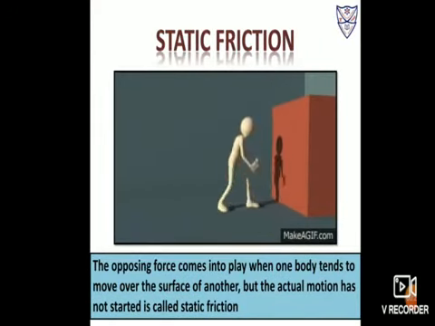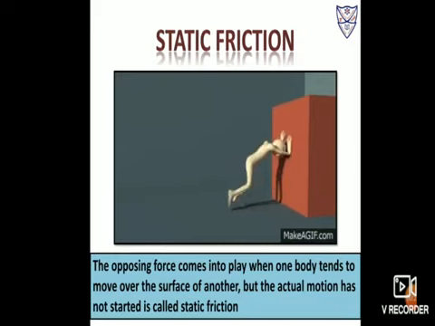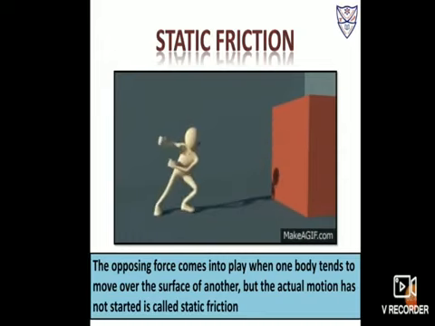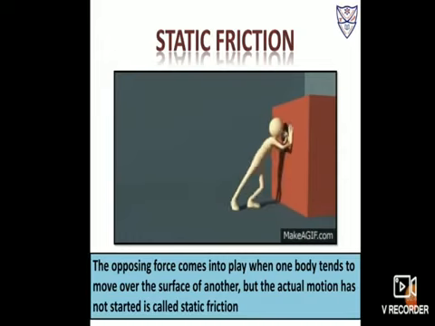So static friction means what? It is the opposing force that comes into play when one body tends to move over the surface of another, but actual motion has not started. In this image, you can see the person trying to move a heavy box.